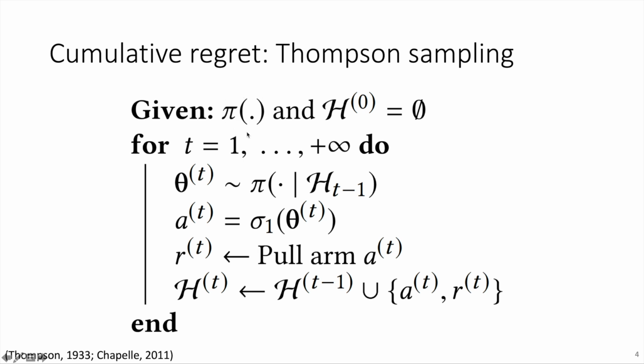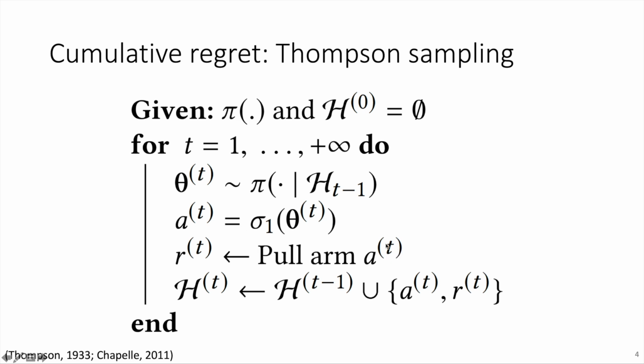So we have a prior, so the prior information, the prior knowledge that we put forward about the setting, and we have the history that we observe while we're interacting with the bandit. So we have a set of time steps from 1 to infinity, and at each time step, we will consider the prior conditionalized on the history, which we call the posterior. So we sample from this posterior, which provides us with a sample for each arm. We rank these samples, and we take the top sample and choose the arm that is associated with this sample.